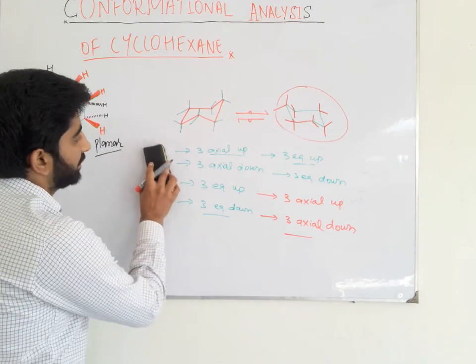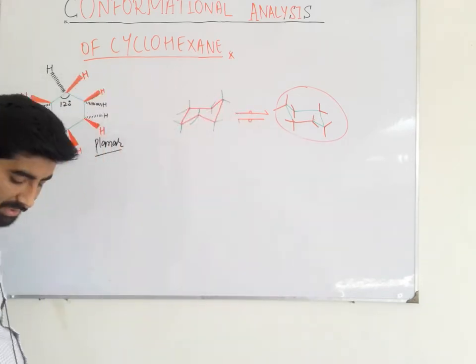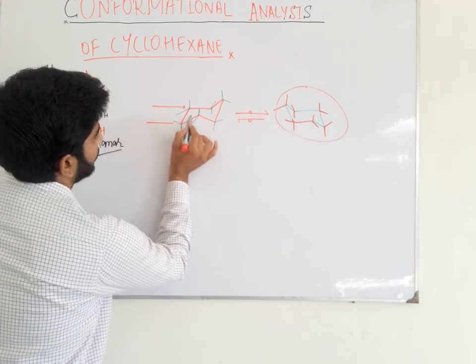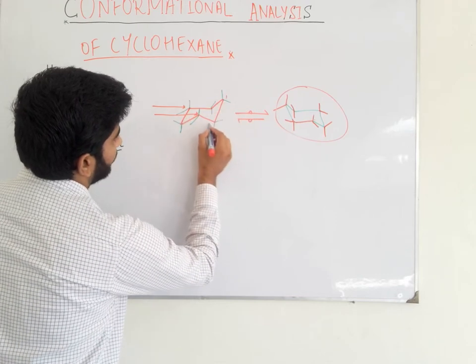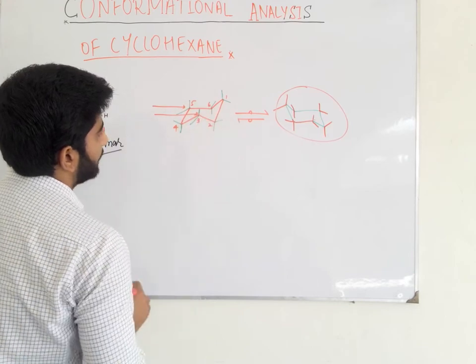Now we draw the Newman projection of a chair-like conformation of cyclohexane. Suppose I am seeing from this side. So it is our carbon number 1, 2, carbon number 3, carbon number 4, carbon number 5, and carbon number 6.